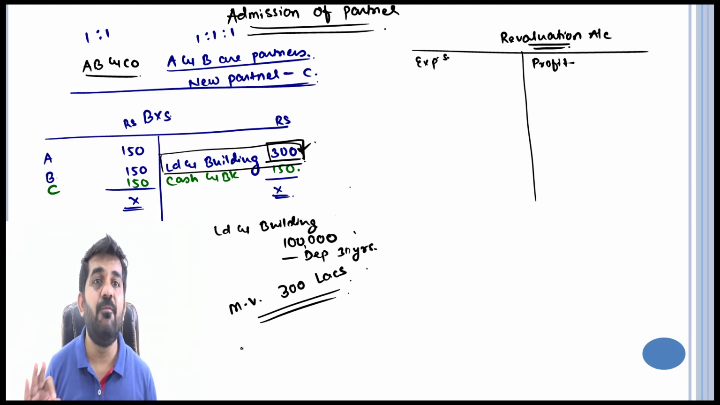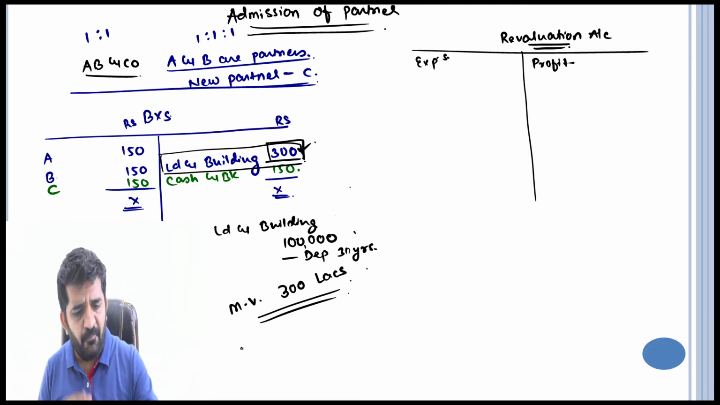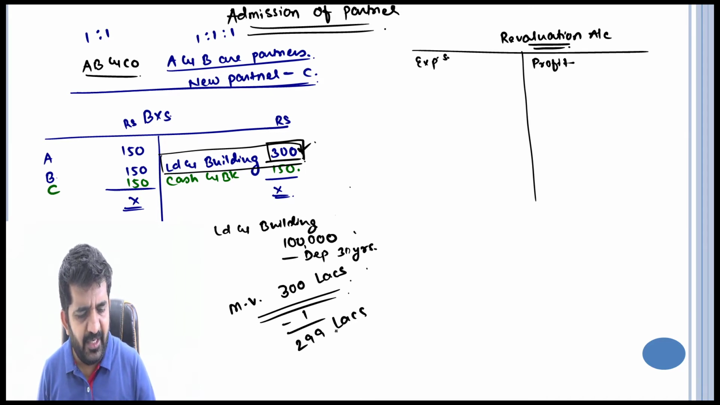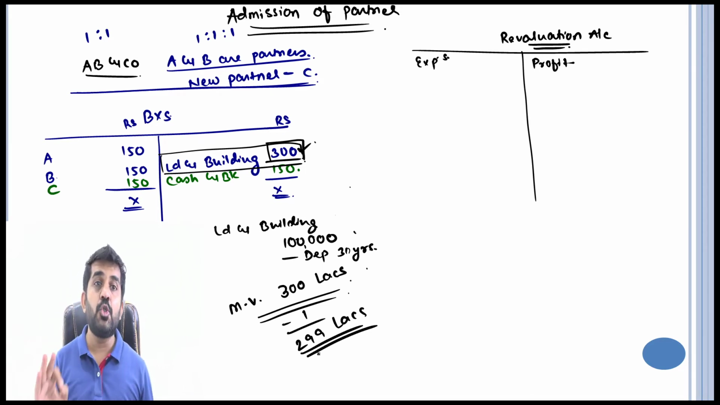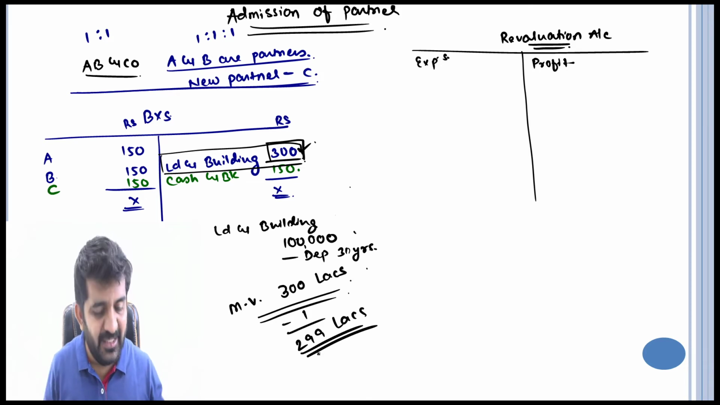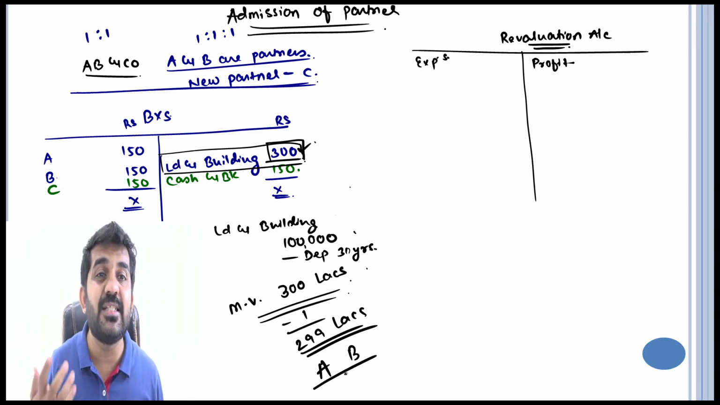A and B will be at a huge loss. Can you tell me, a profit of 1 lakh minus 300 lakhs, 299 lakhs belongs to A, B, or belongs to A, B and C? It belongs to A and B only, because these are the persons who have held this land for a period of 30 years.